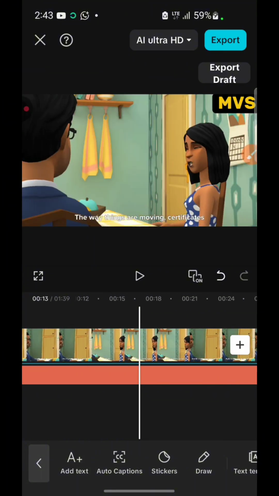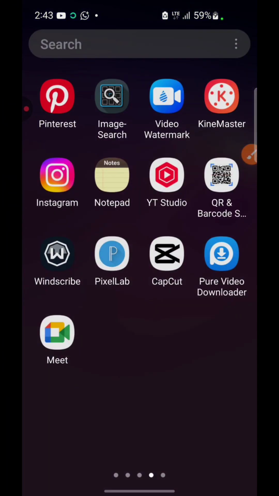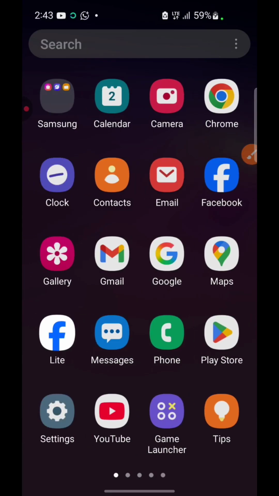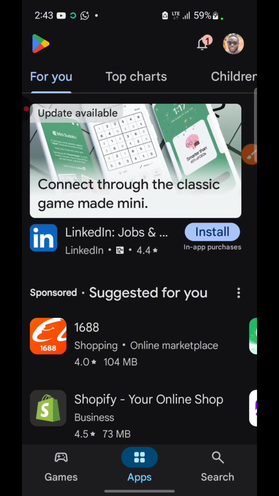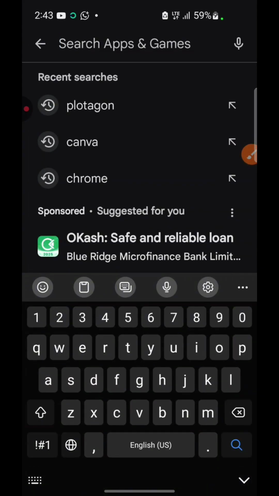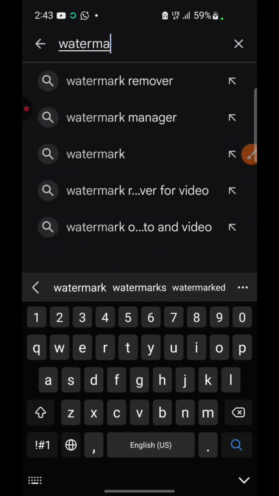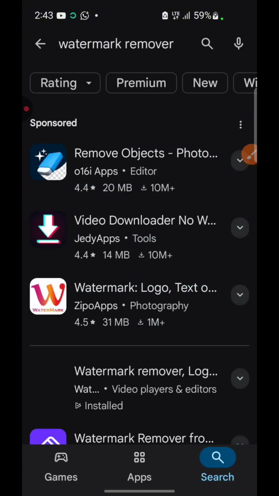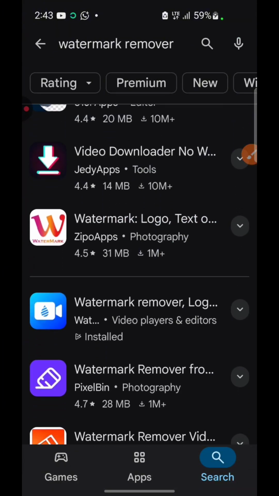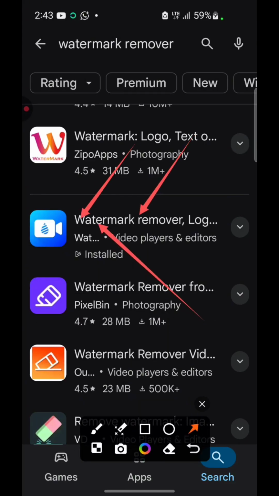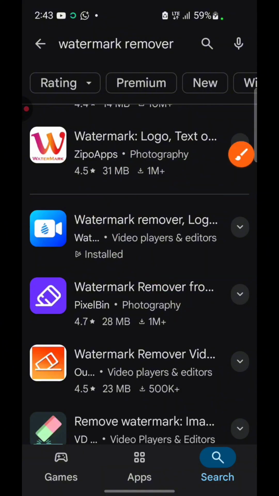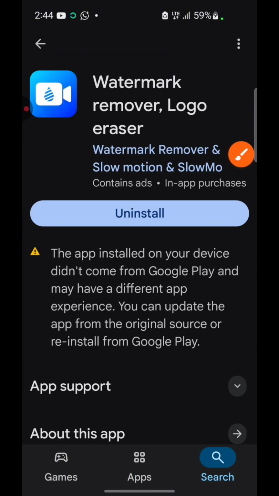For the second method, let's go out of CapCut totally, and we'll be going to Play Store. Come over to Play Store, where you download your applications, right? For those using iOS, you can go to your App Store, and you are going to be searching for watermark remover, right? Search for watermark remover, and you're going to see a lot of watermark removers right here. You can go ahead and click on this particular one, or you can just try out anyone that you might intend to use. So just go ahead and install.